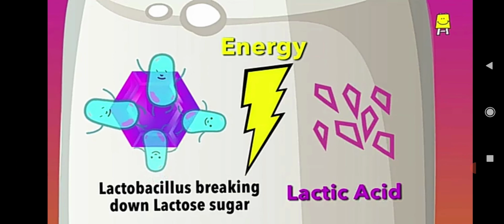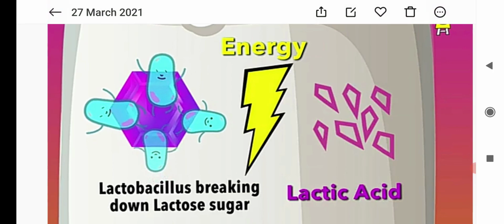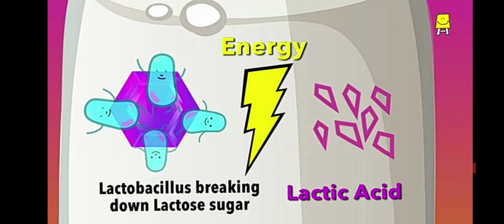So here, what is the lactobacillus bacteria doing? It is breaking down the lactose sugar present in the milk into lactic acid. This is how curd is formed from milk: on adding sample curd, bacteria grow, the fermentation process takes place, and then the milk changes to curd.